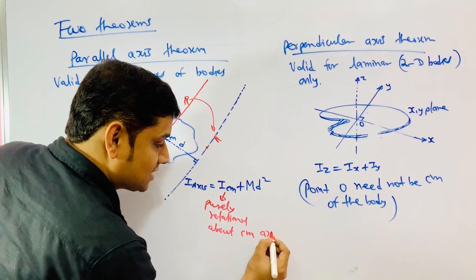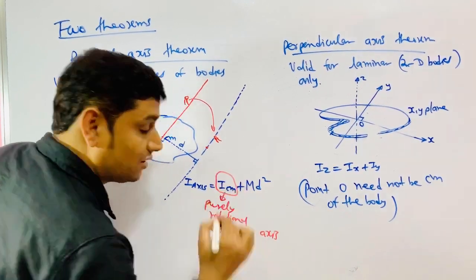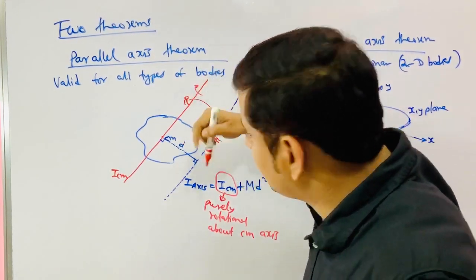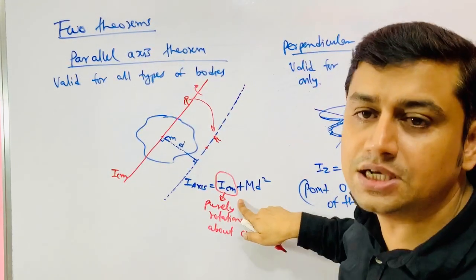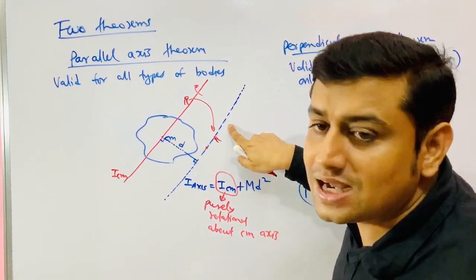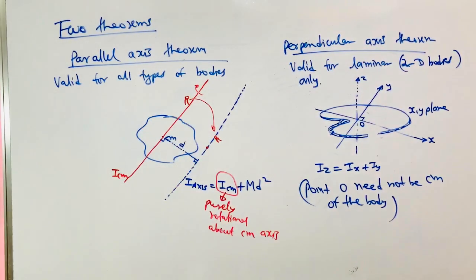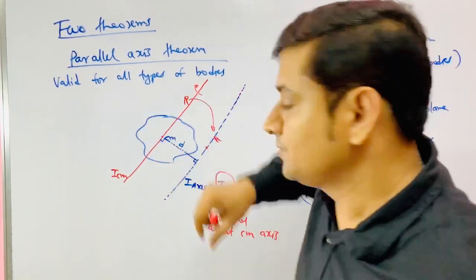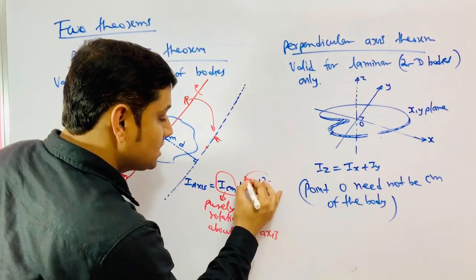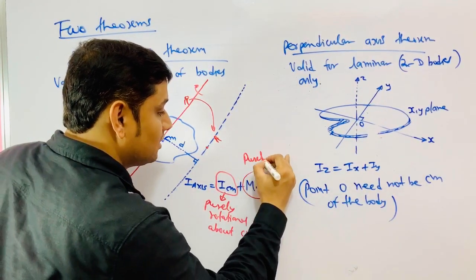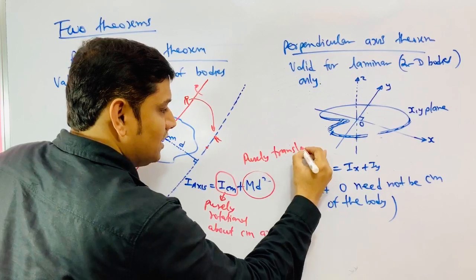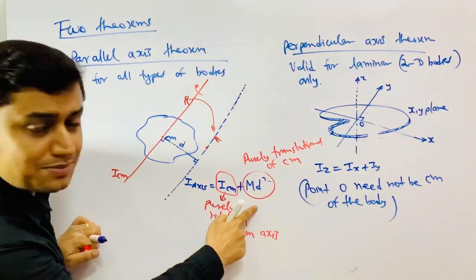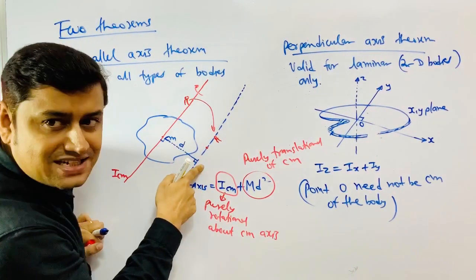About the center of mass axis, this contribution comes from purely rotational motion about this center of mass axis. If there were only rotation about it, the moment of inertia would be this. And once I come here and convert it into a point mass, it becomes translational motion. So in that case, this is purely translational motion of the center of mass.